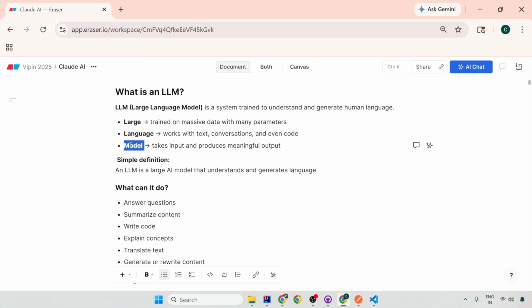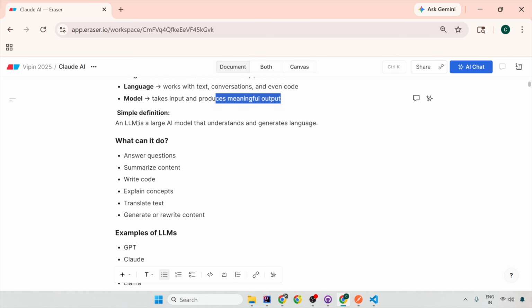So there is a huge model in the AI library. There can be different types of model. LLM is just a type of model which is trained on a massive data, which works with the chats, conversations, and human like languages. So model is just the one who takes input and produces meaningful predictions or outputs. So in a simple definition, LLM is just a large AI model that understands and generates language that humans understand.